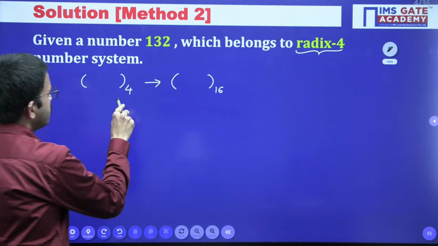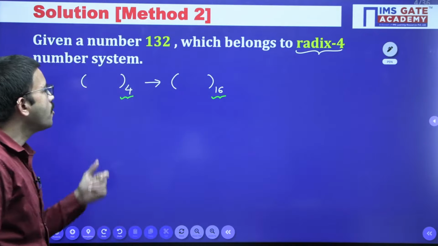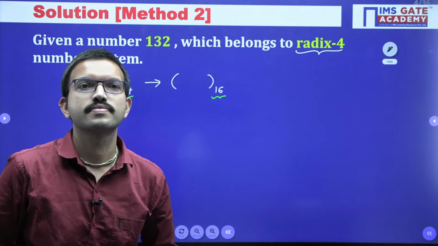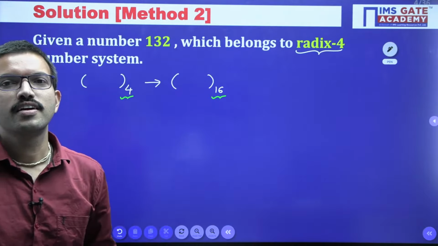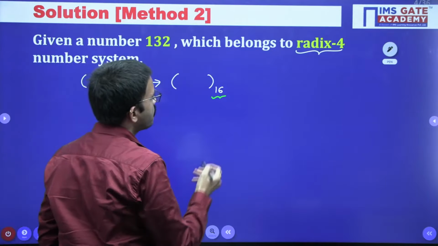Base 4 number, if you want to convert into base 16 digits, how many digits do we have to group? Yes, very good, Krishna Priya. 2 digits. See, it is very simple.